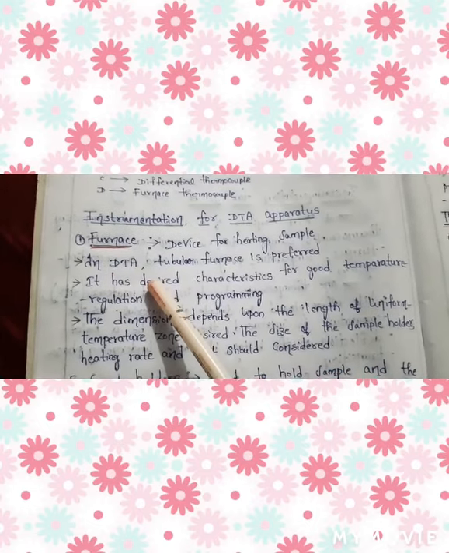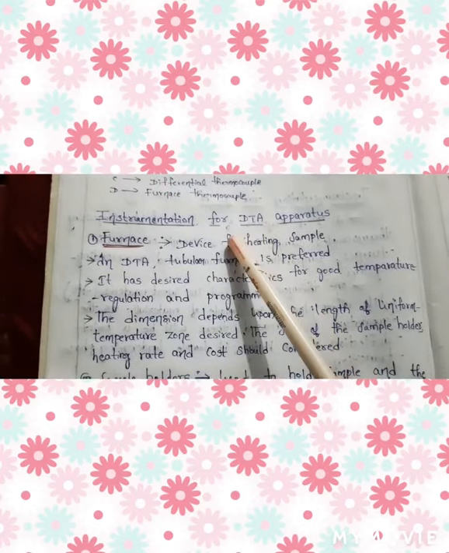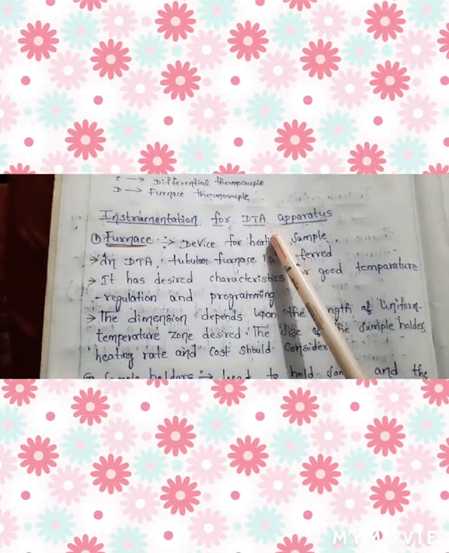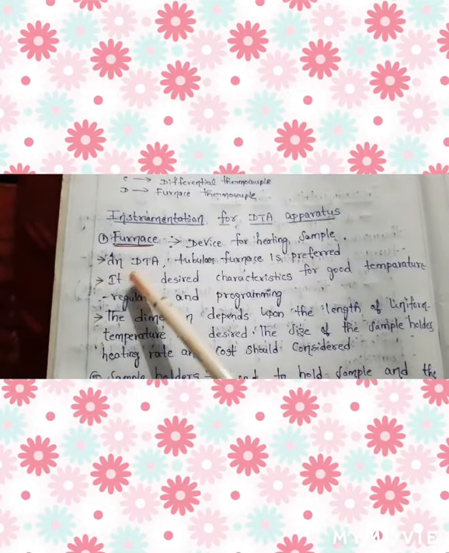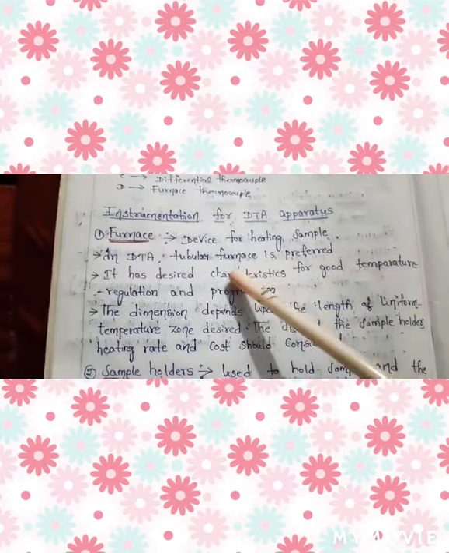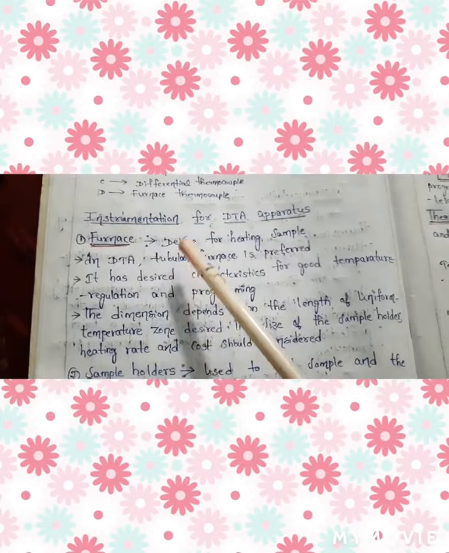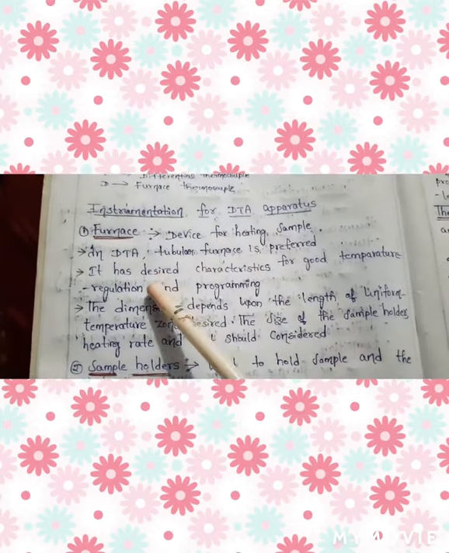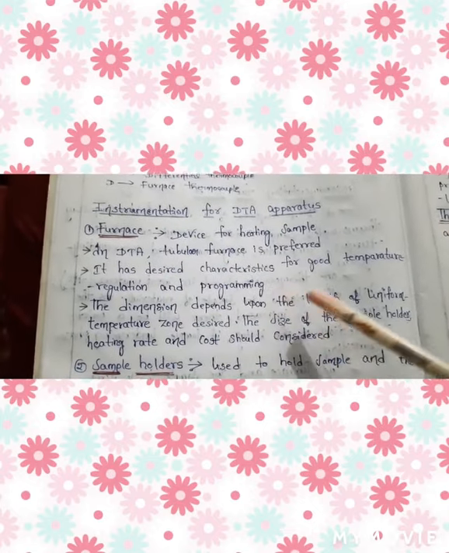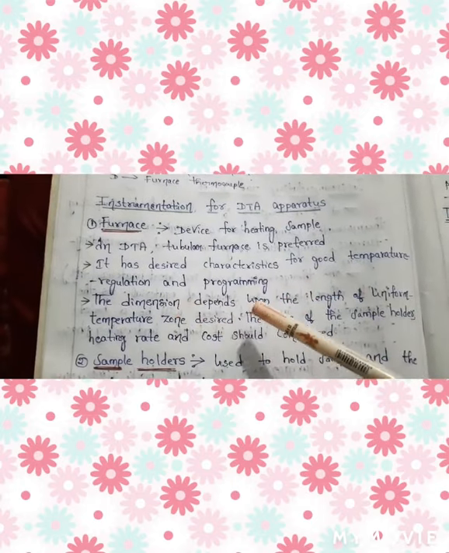In this DTA, I said DTA means differential thermal analysis. So in this DTA, the tubular furnace is preferred. This tubular furnace has the desired characteristics of good temperature regulation and programming.